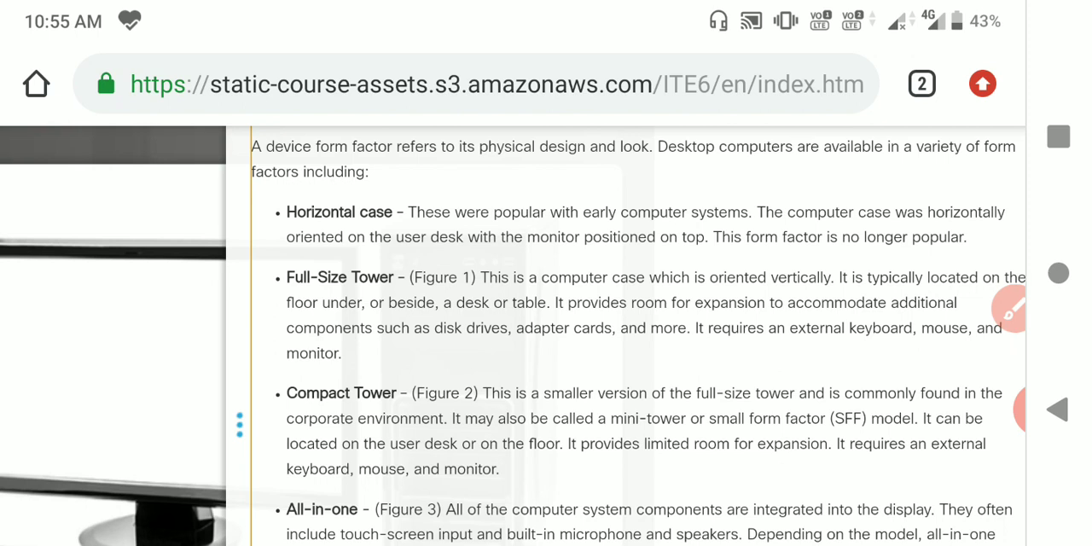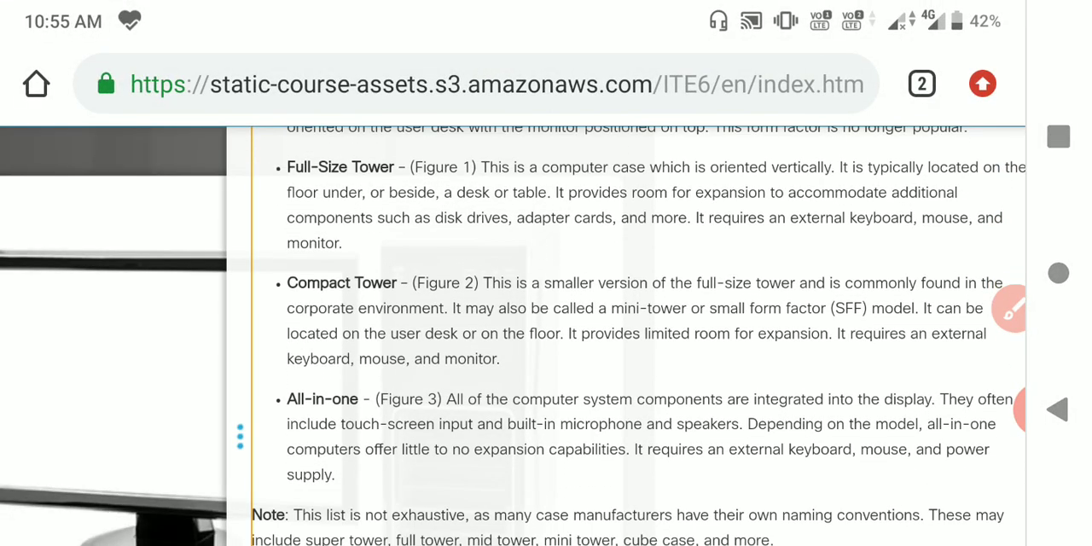The next version is the full-size tower. This is a computer case which is oriented vertically. It is typically located on the floor under or beside a desk or table. It provides room for expansion to accommodate additional components such as disk drives, adapter cards, and more. It requires an external keyboard, mouse, and monitor for operation.